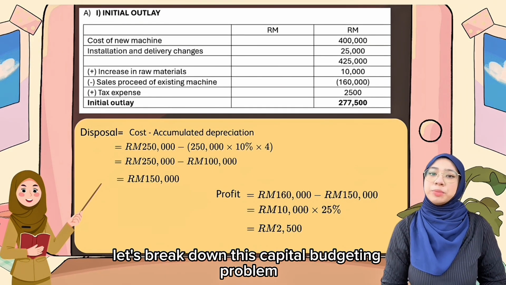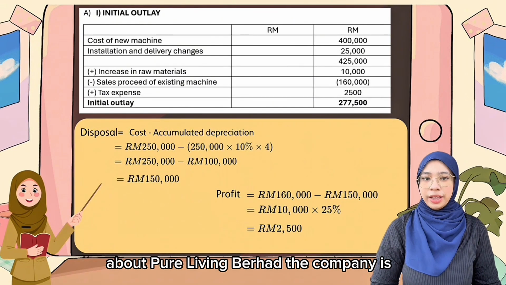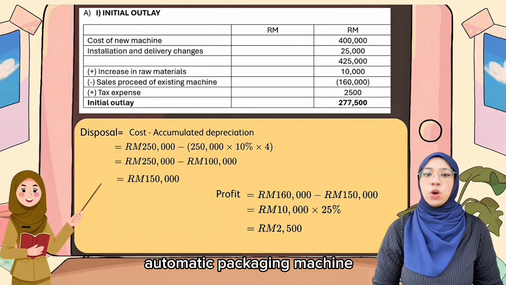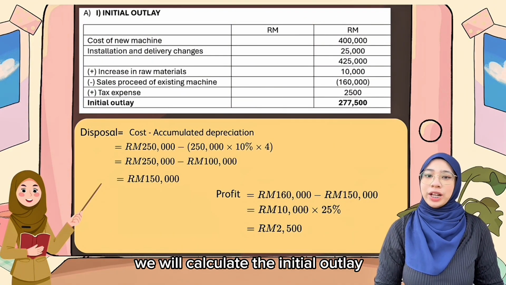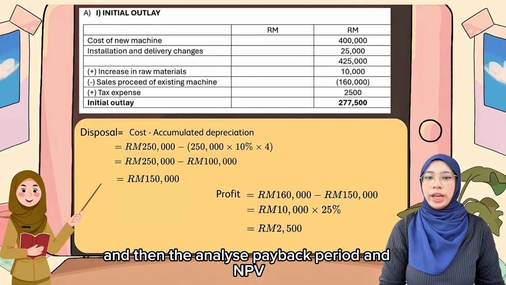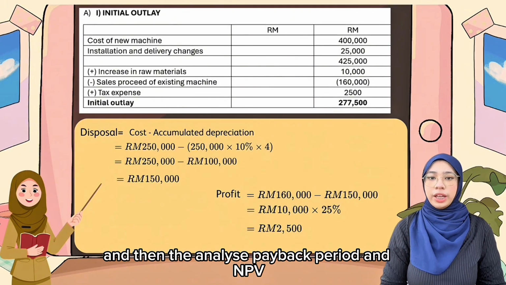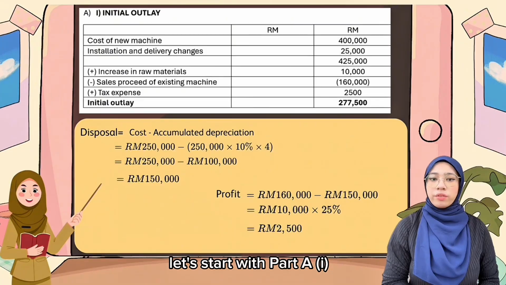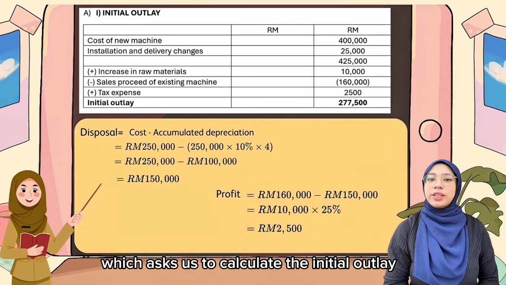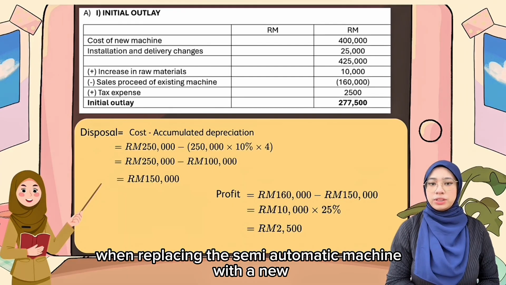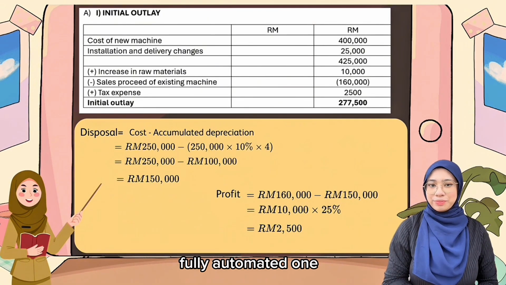Let's break down this capital budgeting problem about Pure Living Berhad. The company is deciding whether to replace its semi-automatic packaging machine with a fully automated one. We will calculate the initial outlay, annual differential cash flows, terminal cash flow, and then analyze the payback period and NPV before giving advice. Let's start with part A, one Roman, which asks us to calculate the initial outlay for Pure Living Berhad when replacing the semi-automatic machine with a new fully automated one.